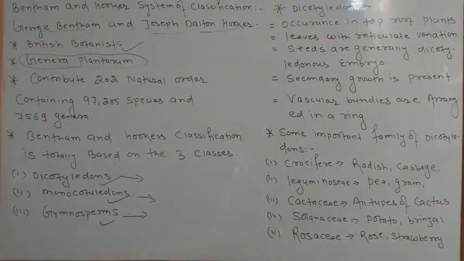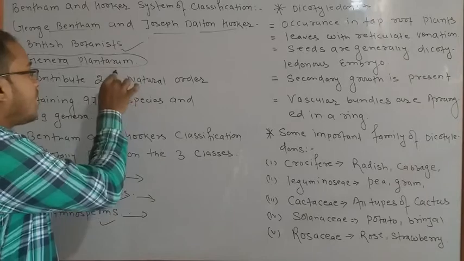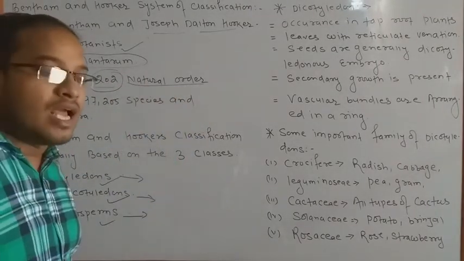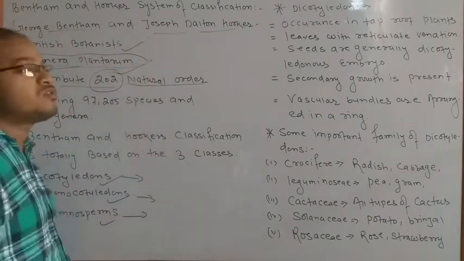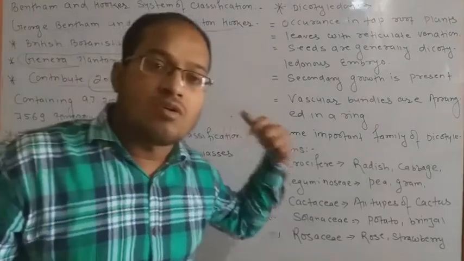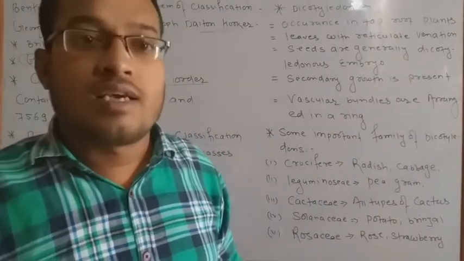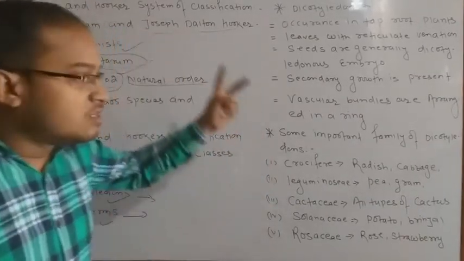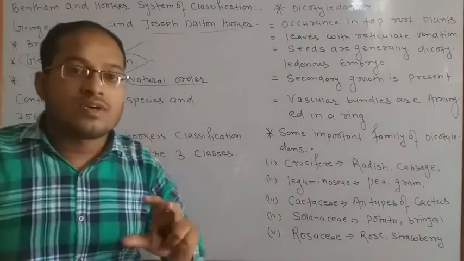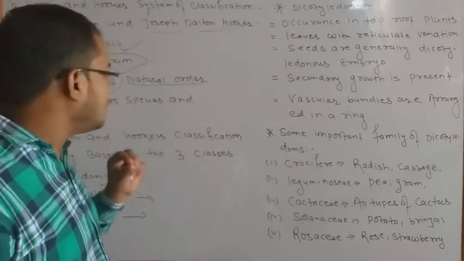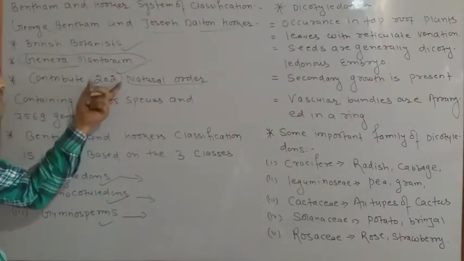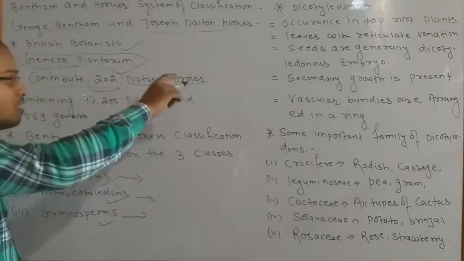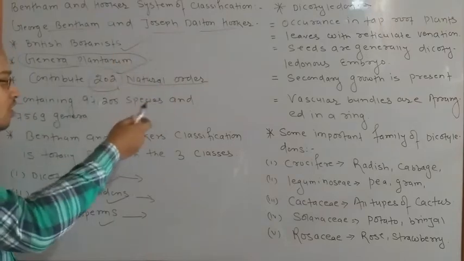So here the most important point: their contribution is approximately 202 natural orders considered in the algae family. This theory is also called the natural system of algae, because these two great scientists gave their confidential theory on the basis of 202 species of algae, and they divided 202 natural orders of the algae on the basis of their